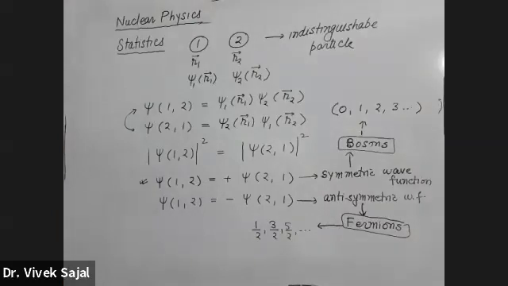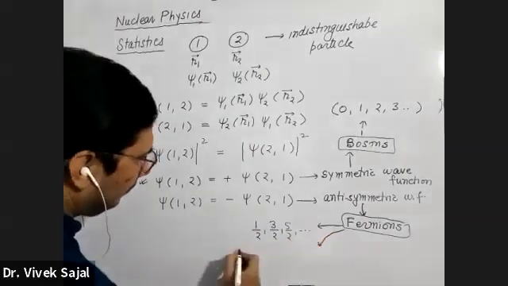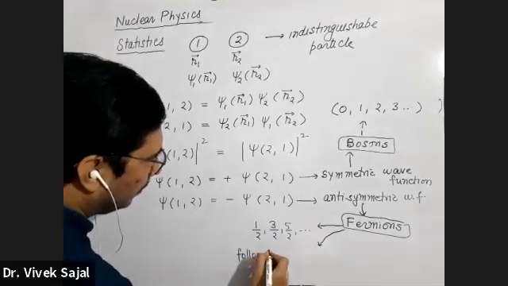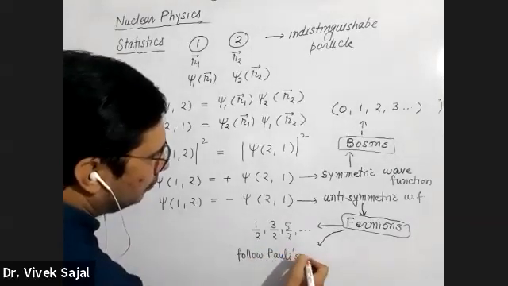Another important property of these fermions is they follow Pauli's exclusion principle.